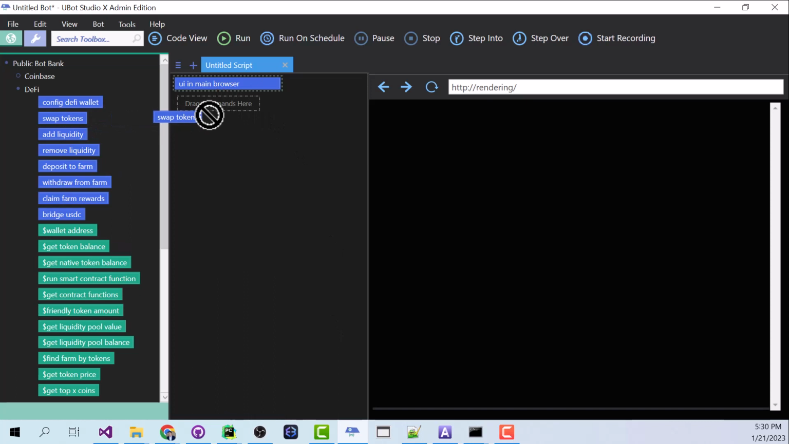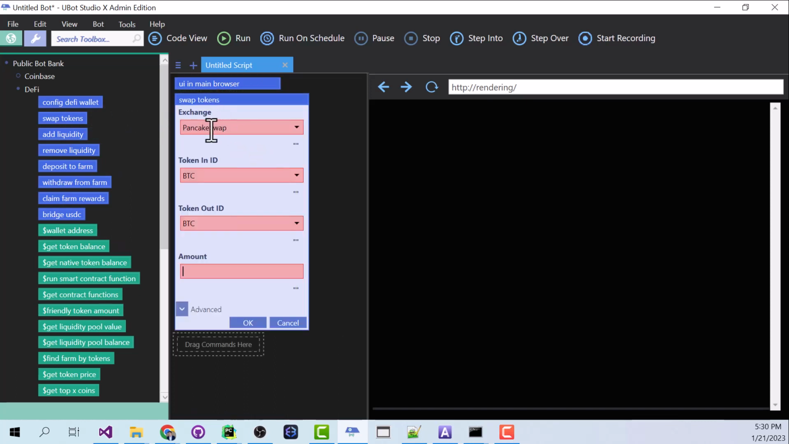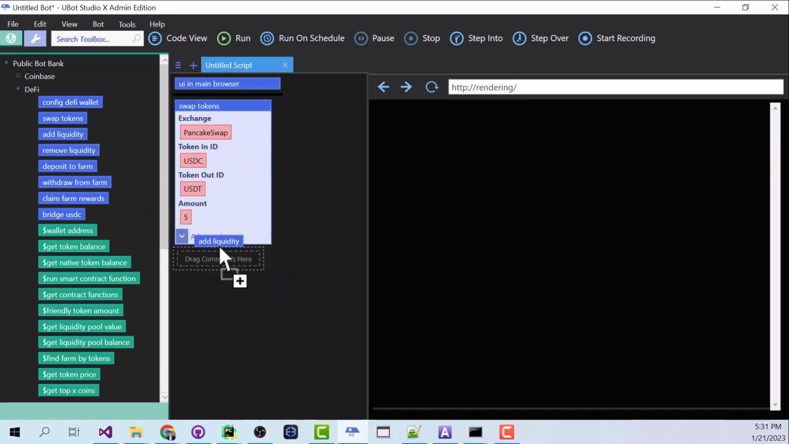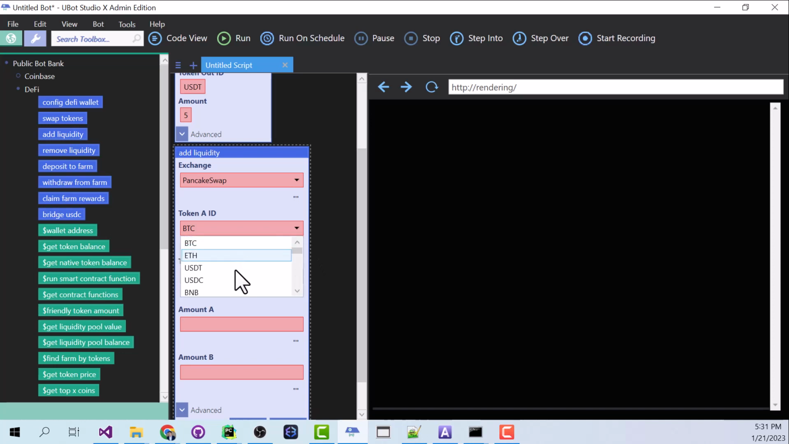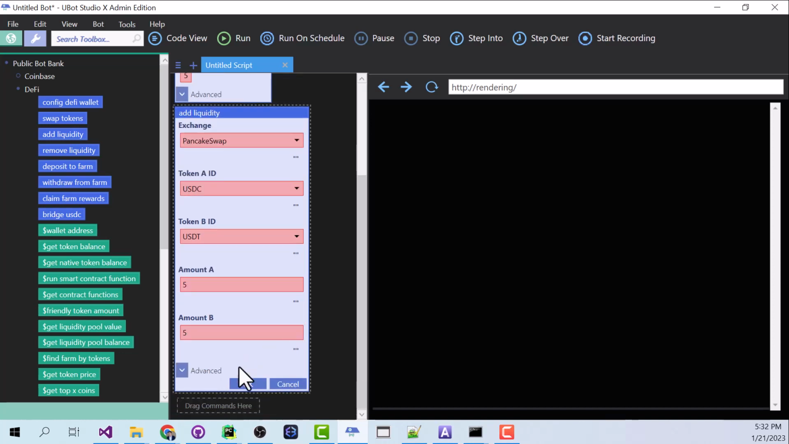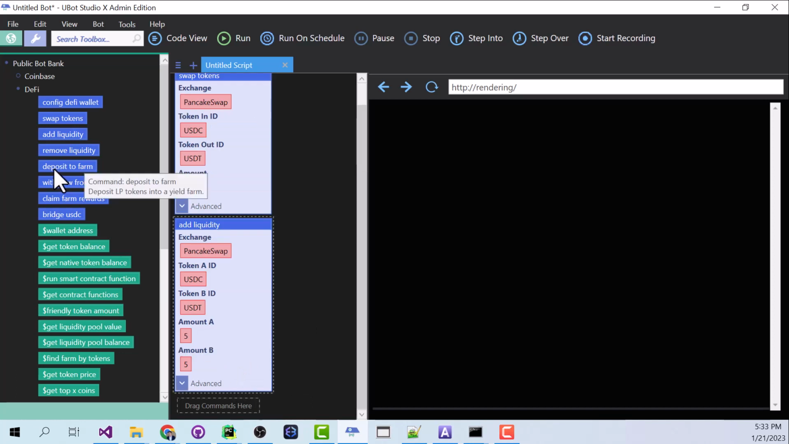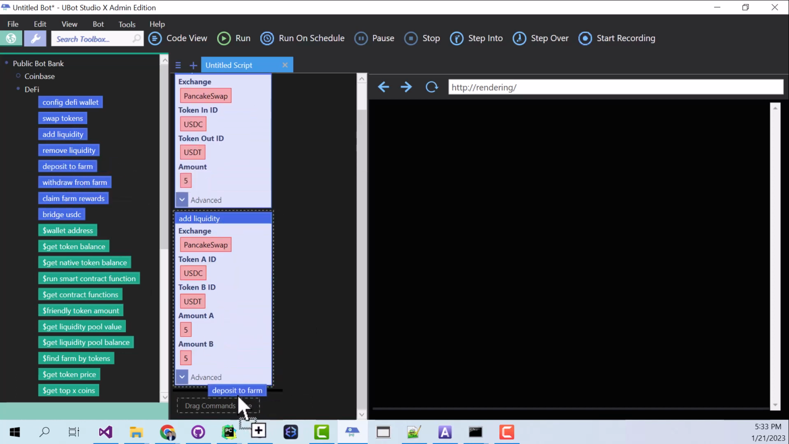And you remember our first step was to swap the tokens. Our exchange will be PancakeSwap. The token in ID will be USDC. The token out will be USDT. We want 5 of those. Click OK. Our next step is to say add liquidity. Our exchange will be PancakeSwap. Token A will be USDC, token B will be USDT. The amount of USDC will be $5, the amount of USDT will be also $5. Click OK.